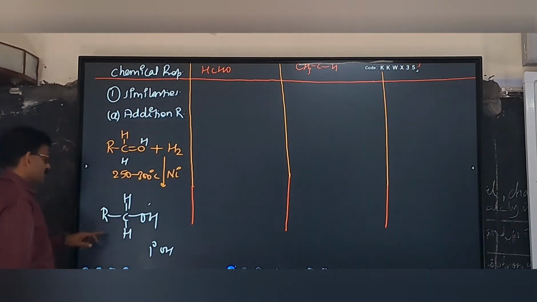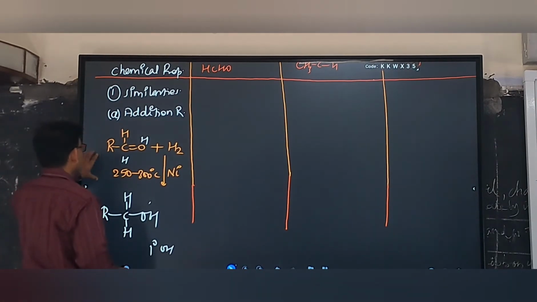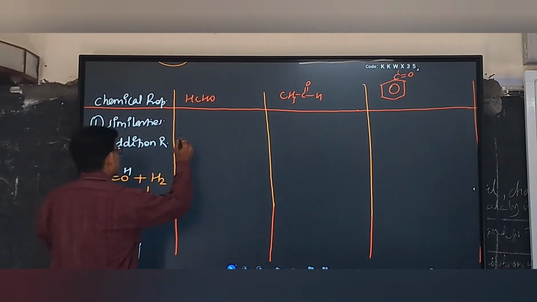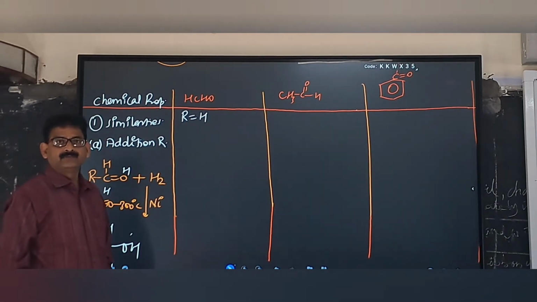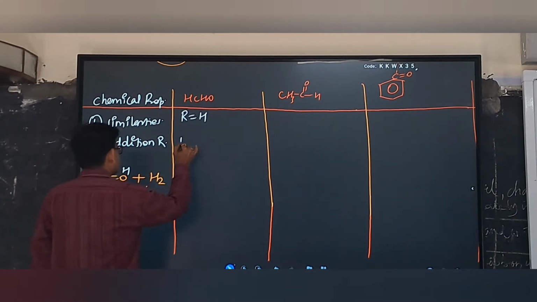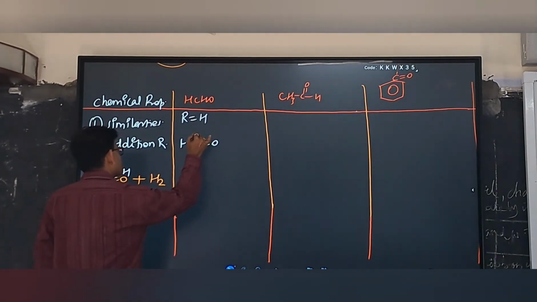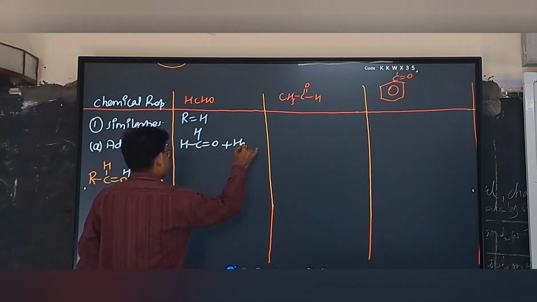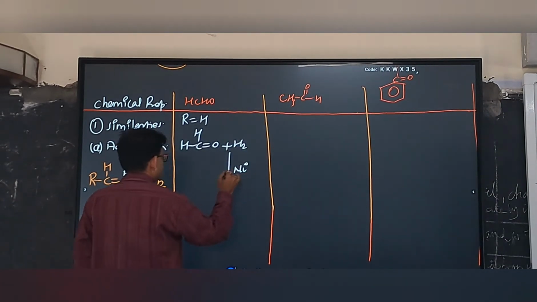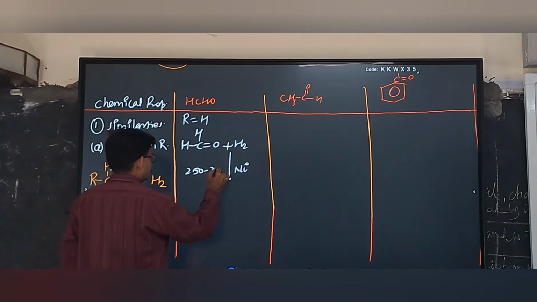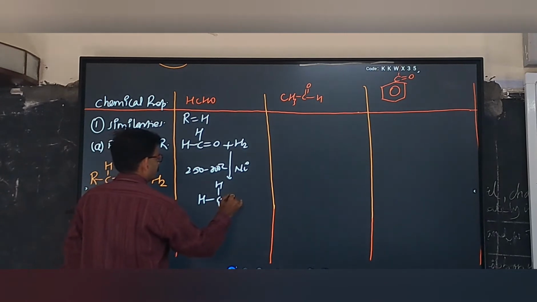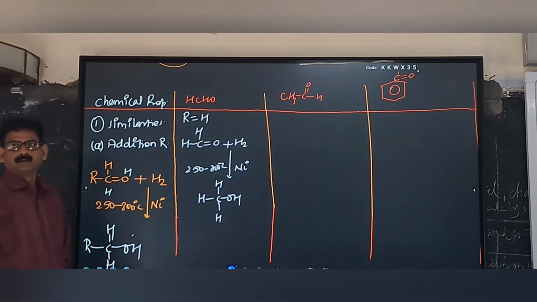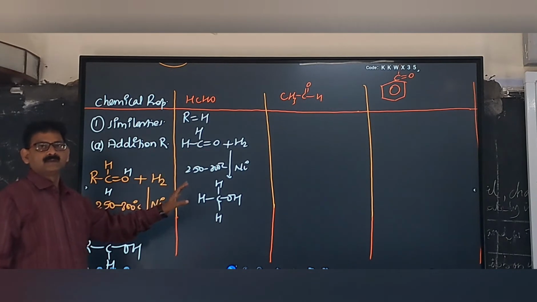If you want the reaction of formaldehyde, you will use R equal to H. When we use R equal to H, this will be the addition reaction of formaldehyde. The reaction will be like this: HCHO plus hydrogen, catalyst nickel, temperature 250 to 300 degrees Celsius. Now it will give which alcohol? Methyl alcohol.